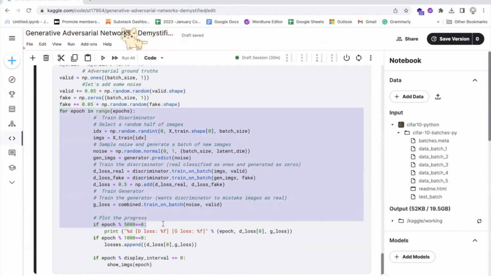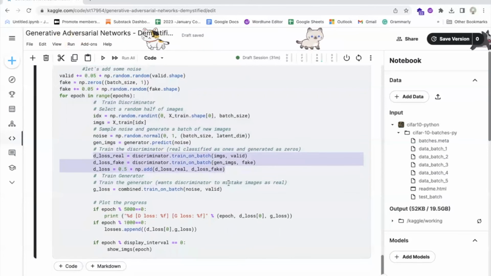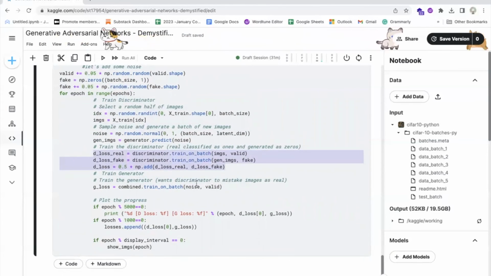For each epoch, the discriminator model is trained first. A random batch of real images, imgs, is selected from the training dataset, and a batch of noise vectors, noise, is generated using NumPy. The generator model is used to generate a batch of fake images, gen_imgs, from the noise vectors. The discriminator model is then trained using these batches of real and fake images, and the resulting discriminator loss, d_loss, is calculated as the average of the losses for real and fake images.